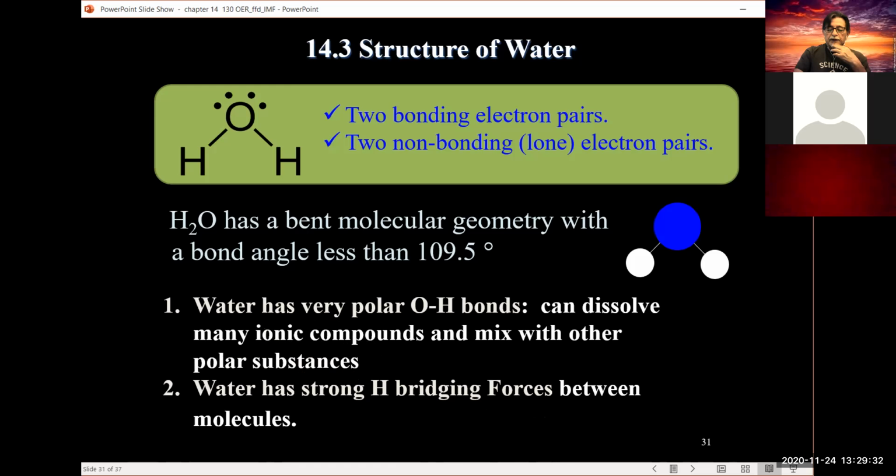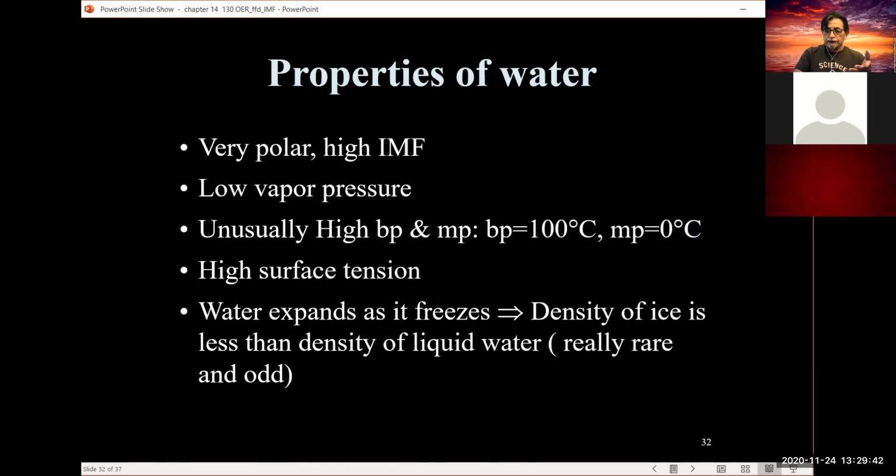Because of the oxygen and hydrogen, it has very strong hydrogen bridging forces between molecules. And so it's very polar, has a very high IMF, low vapor pressure, unusually high boiling point, 100 degrees, and a freezing or melting point of 0 degrees.